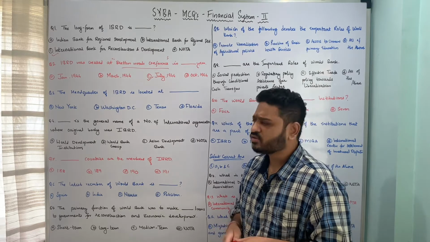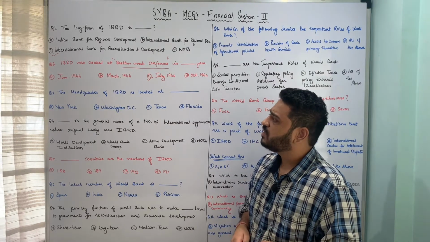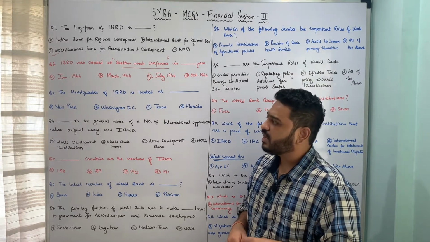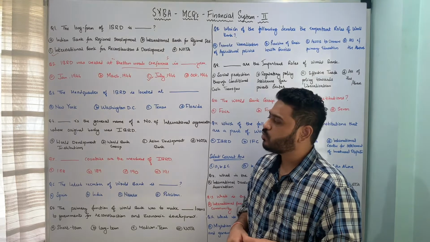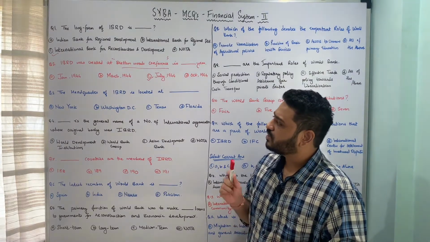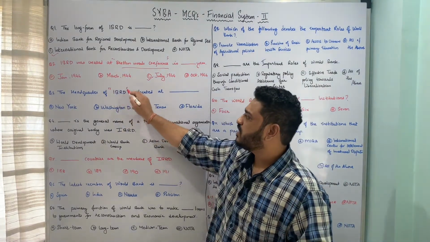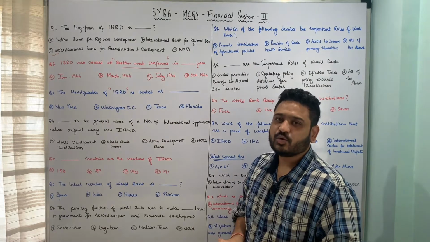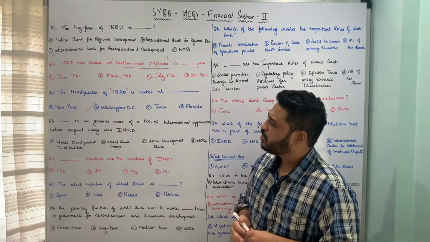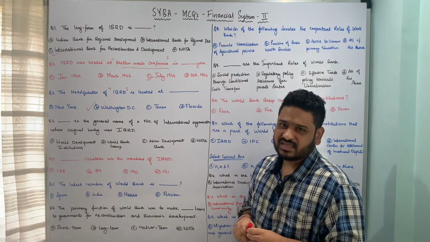Obvious question: where is the headquarters of IBRD? The question is framed in this fashion. The headquarters of IBRD is located at dash. Whether it is at New York, Washington DC, Texas, or Florida. So here the correct answer is that the headquarters of IBRD, the International Bank for Reconstruction and Development, is located at option B, Washington DC. I hope the question is clear.